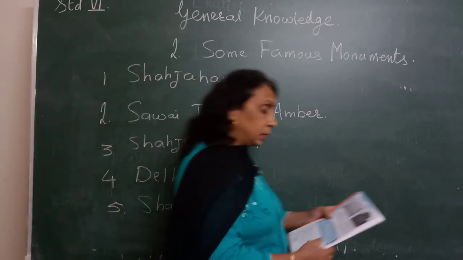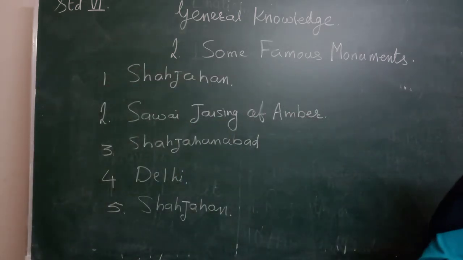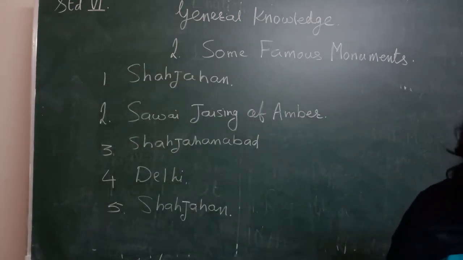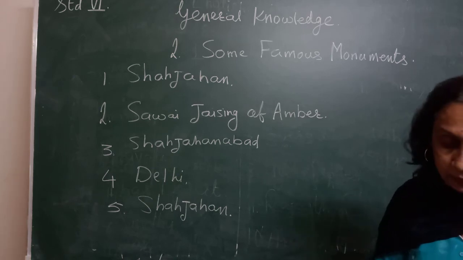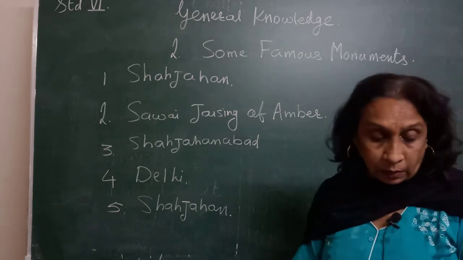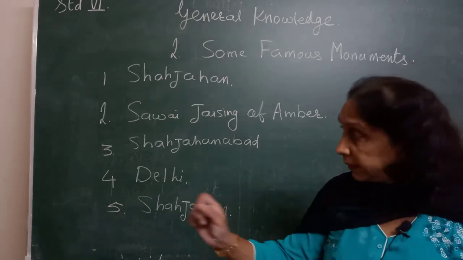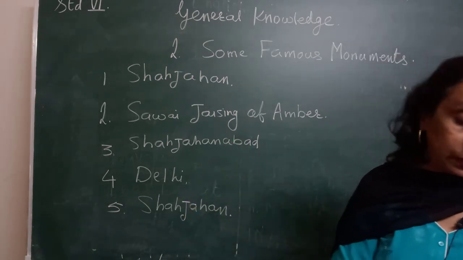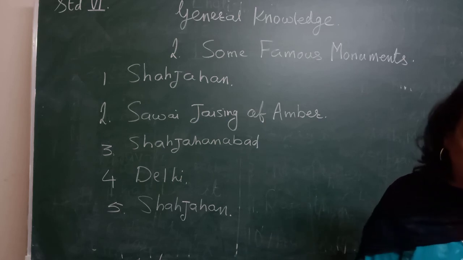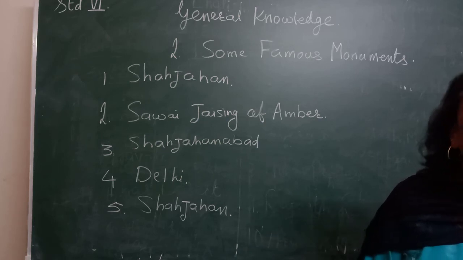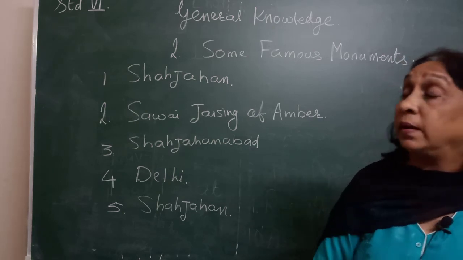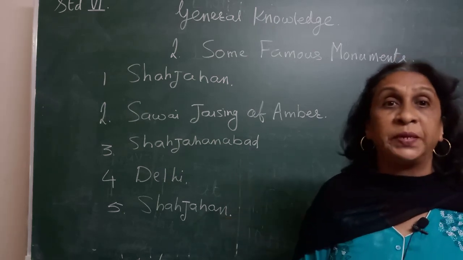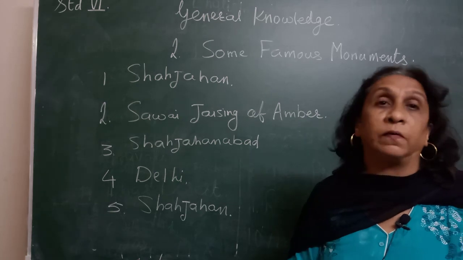So after writing these 5 answers, you have to learn them by heart. In your first unit test, you have to do this first and second lesson, but don't just write the answers the teacher has given. Read the lessons properly. Read the sentences carefully, then you will understand it properly. Learn the spellings by heart. There should not be spelling mistakes, because marks are cut for spelling.